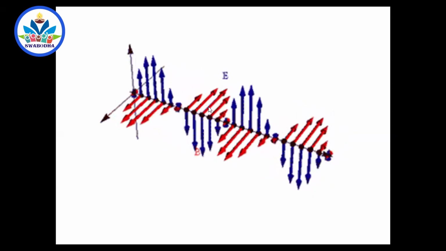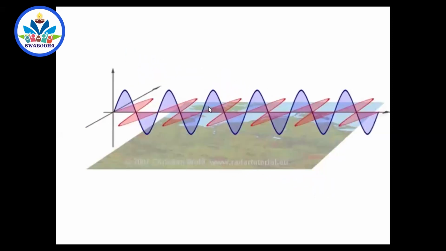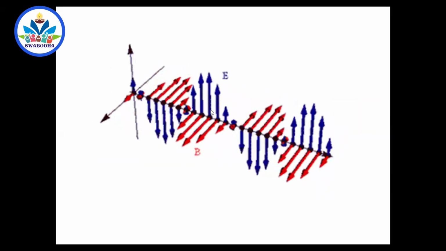But if we assume it like this, we can explain many of the phenomena of light. So that is how it is explained here. But never think that light is a steady electric and magnetic field like this. This is a photograph taken at a moment, an imaginary photograph. At this moment, the electric field is at maximum here and the magnetic field is maximum here. At this point, the electric field is negative maximum and the magnetic field is negative maximum. The very next moment it changes. You can see it from this picture.